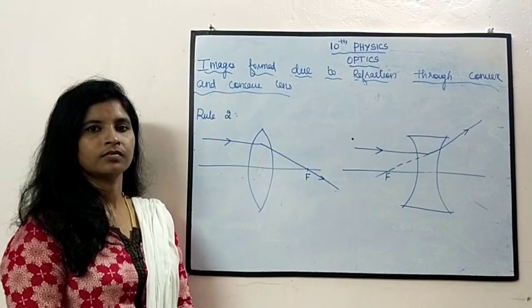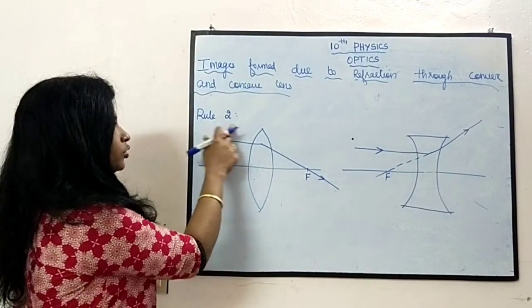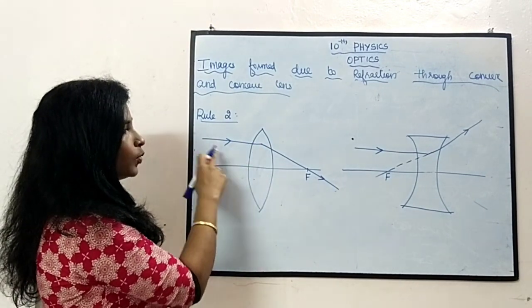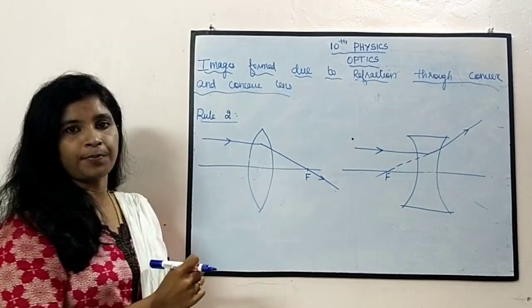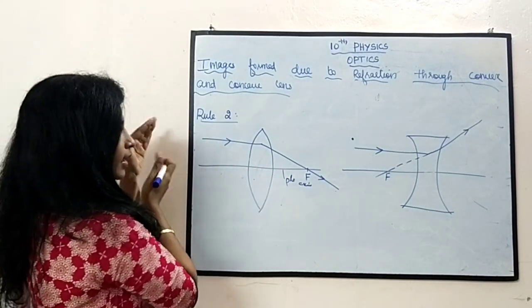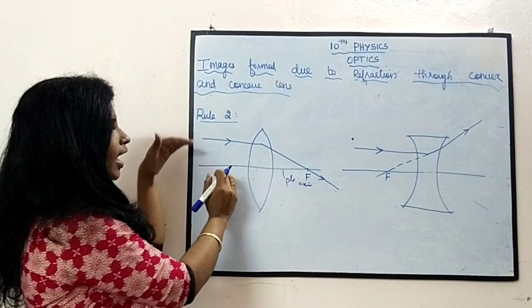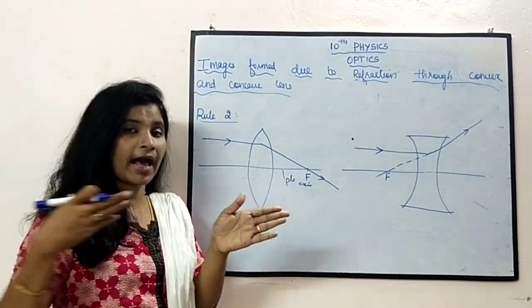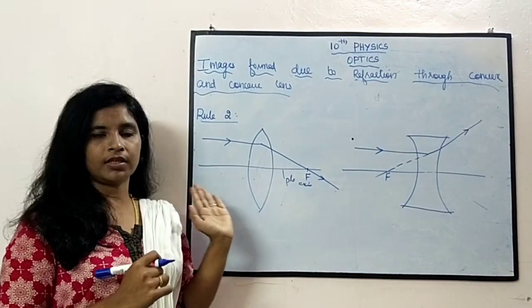Okay. Then the next rule, rule 2: when the light ray strikes the convex lens parallel to the principal axis. இதுதான் உன்னோட principal axis. Okay. வரக்கூடிய light rays, அது எதுக்கு parallel இருக்கு? இந்த principal axisக்கு வரக்கூடிய light rays parallel இருந்துச்சுனா என்ன நடக்கும்? That is the second rule.